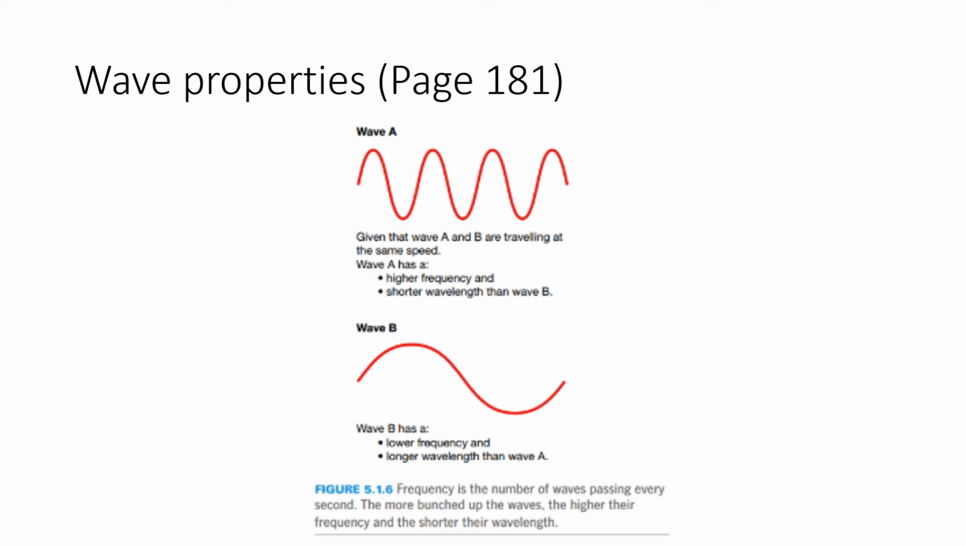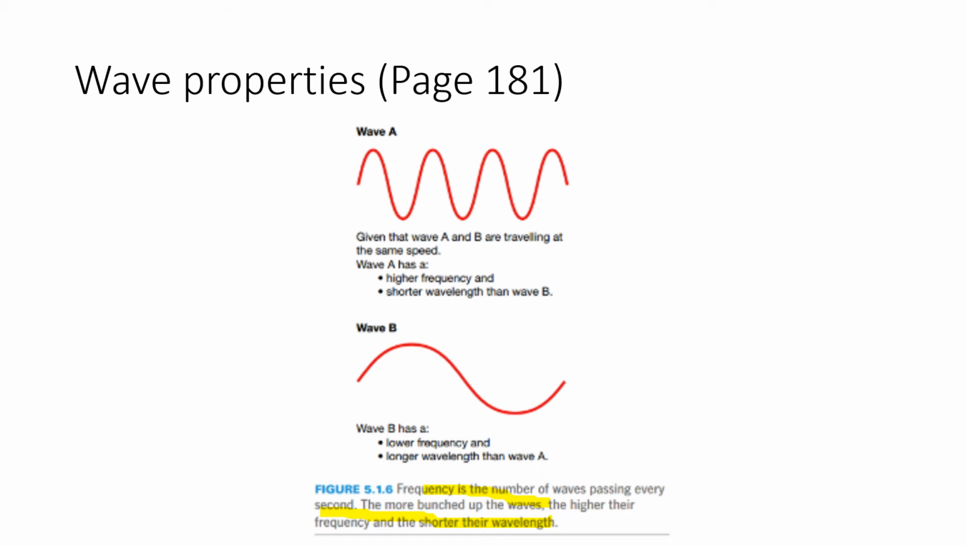It says the more bunched up the waves, the higher the frequency and the shorter the wavelength. Before this, we were talking about amplitude. If the strength of that particular wave is greater, let's say the distance between the crest and the middle point has increased, which means the amplitude of the wave has increased. In this case, we are referring to frequency. Frequency is the number of waves passing every second. It's measured in hertz, as mentioned before.